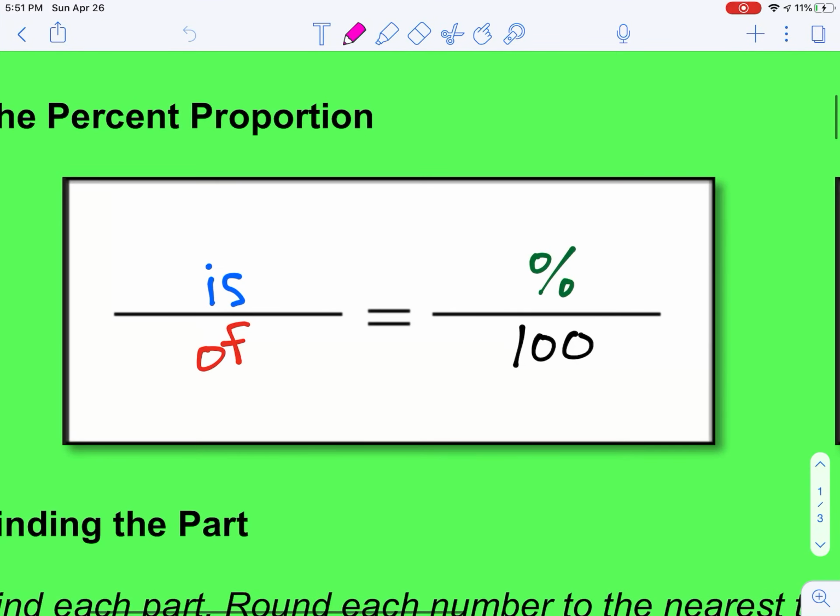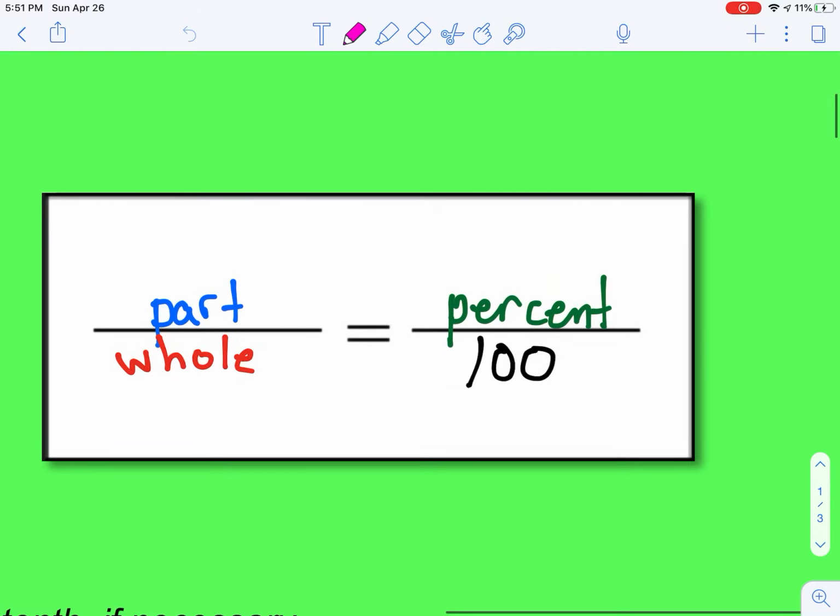So yesterday we worked with the percent proportion is over of equals percent over 100. Today we're going to focus on part over whole equals percent over 100. It's going to be exactly the same kind of steps. We're looking for the part, the whole, and the percent. We're going to substitute them into the proportion and then cross multiply and divide.